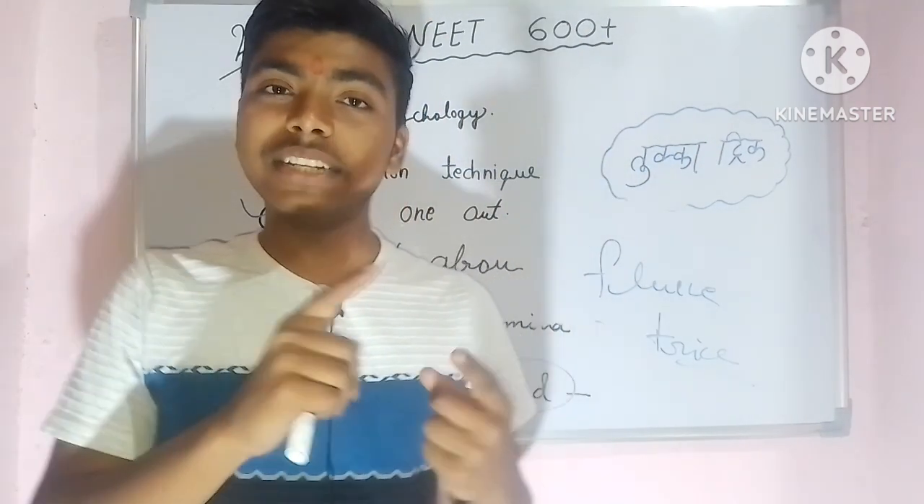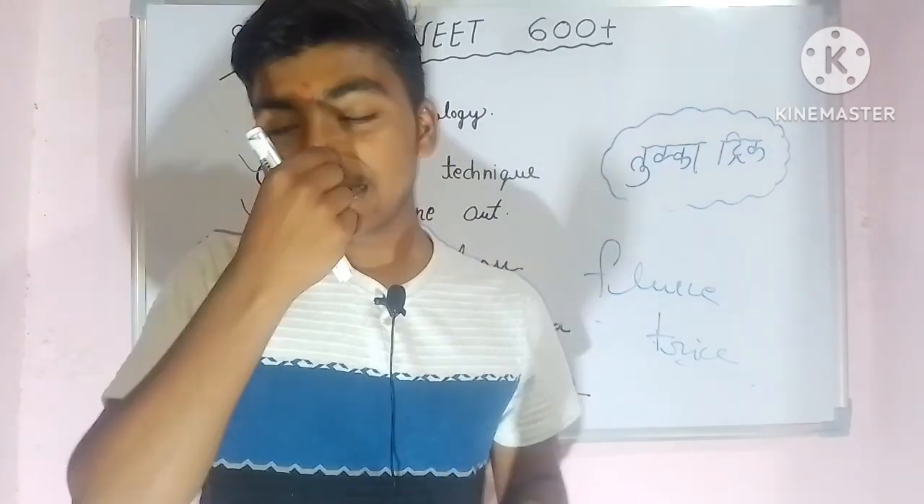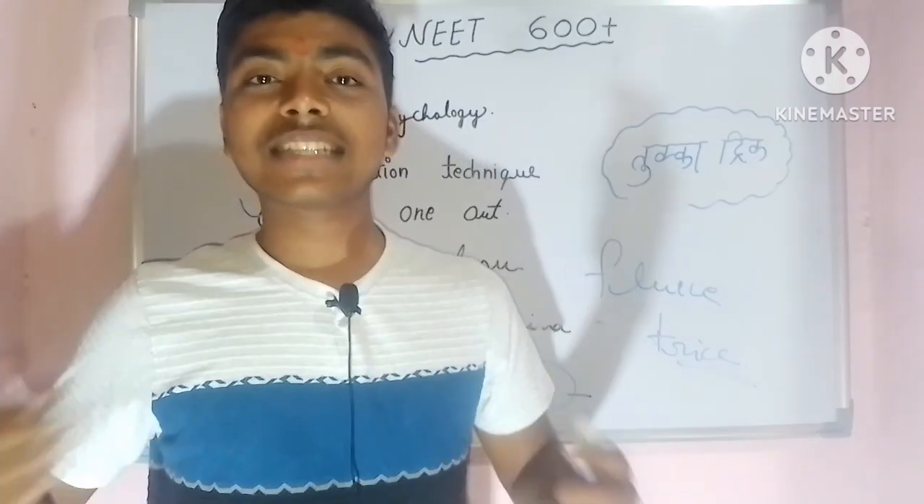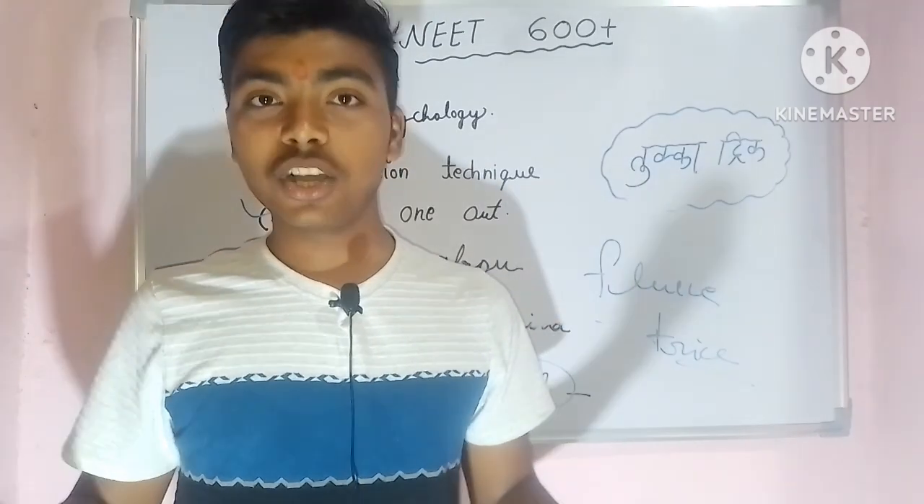If you want to increase your physics, chemistry and biology scores by 10 to 20 marks, you can use all these tricks. You will definitely get selection in MBBS, and you will also clear the National Eligibility cum Entrance Test in India.